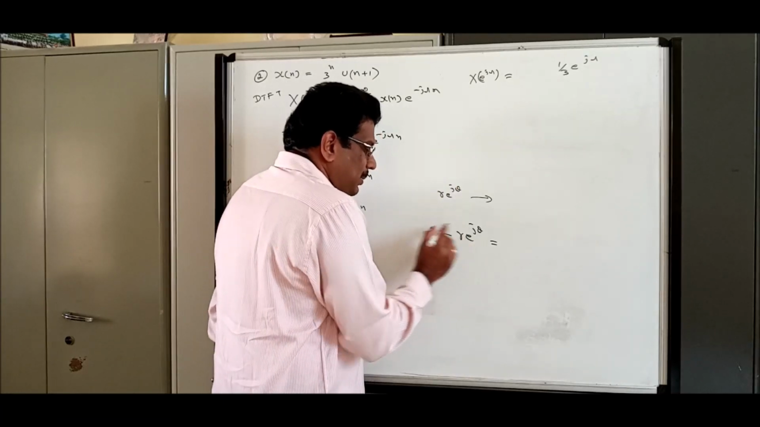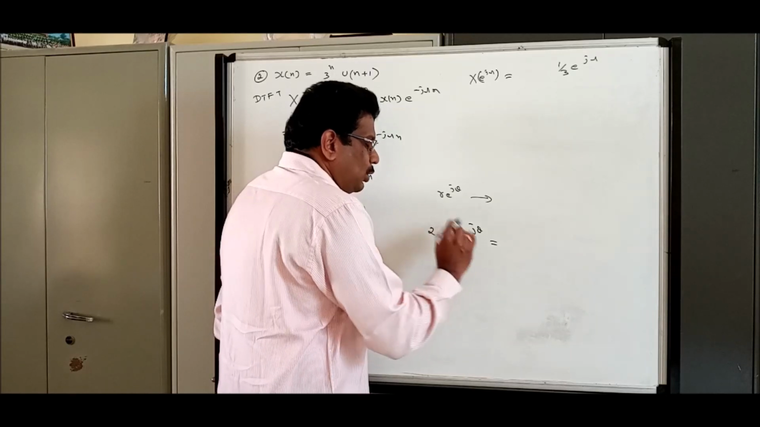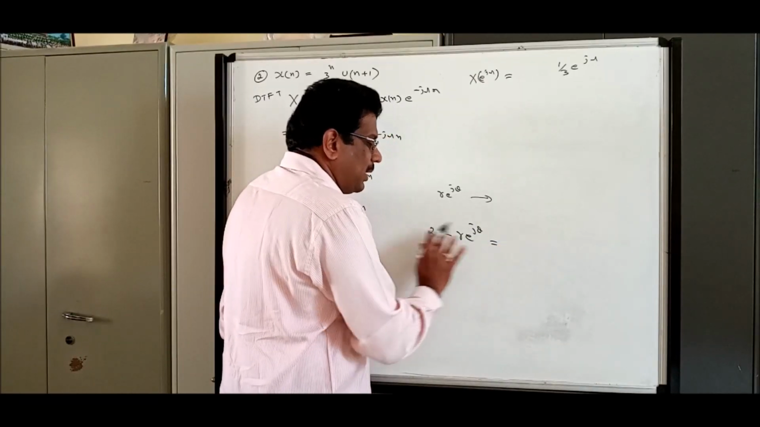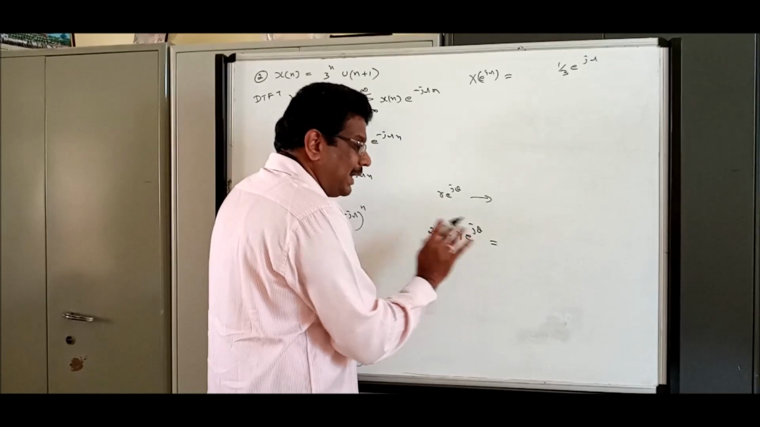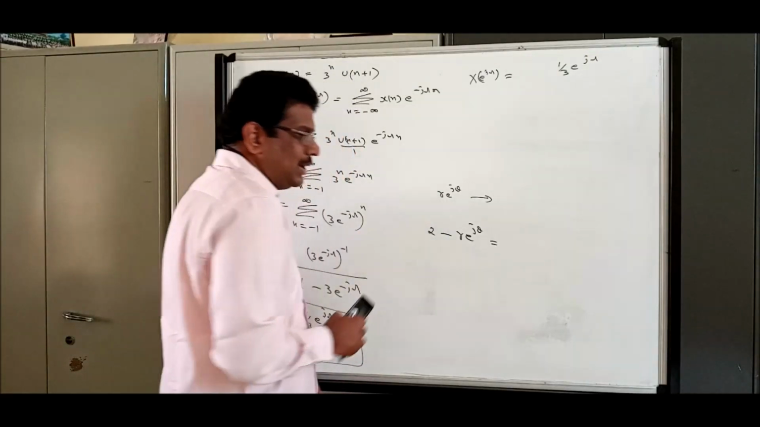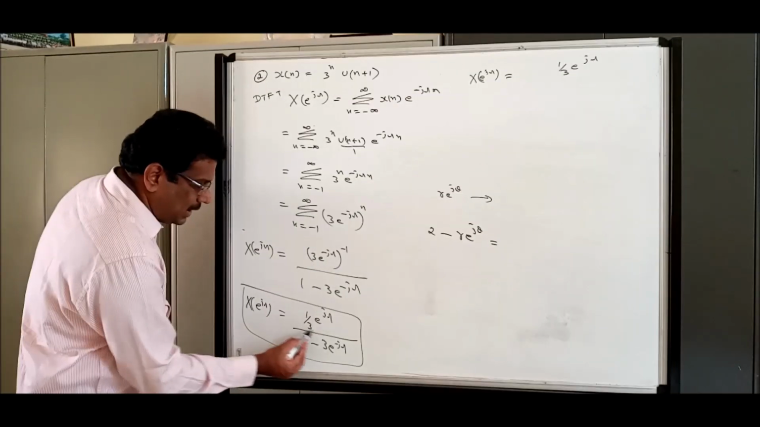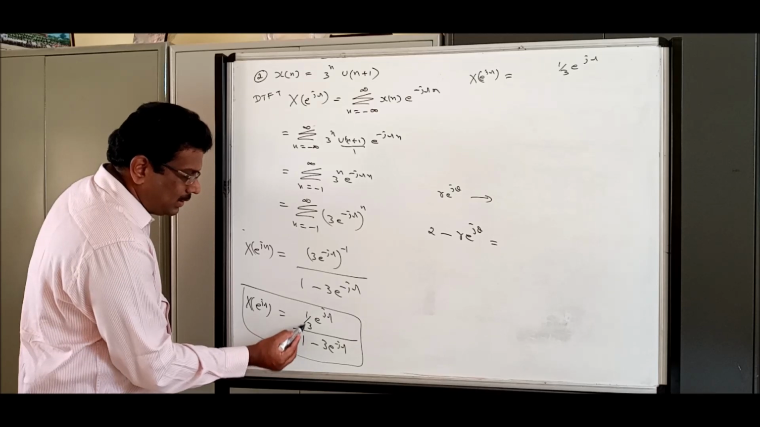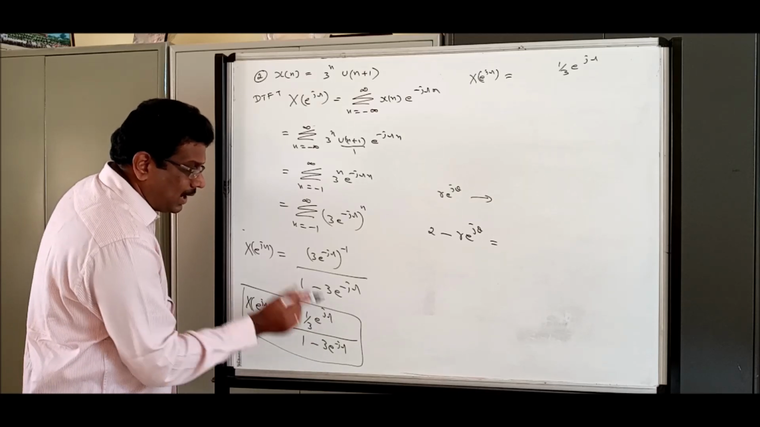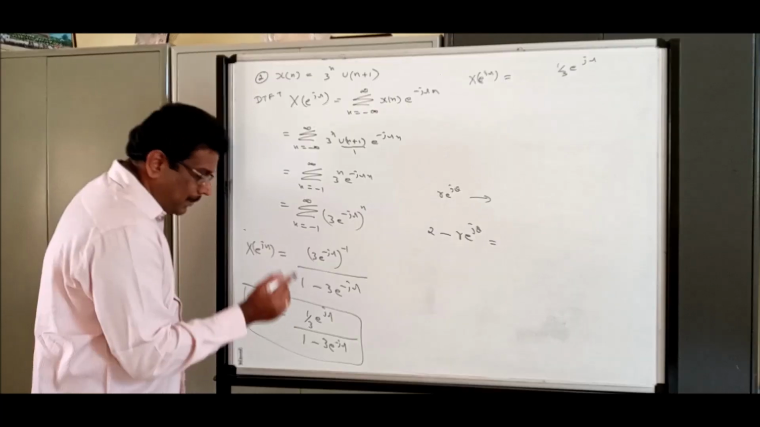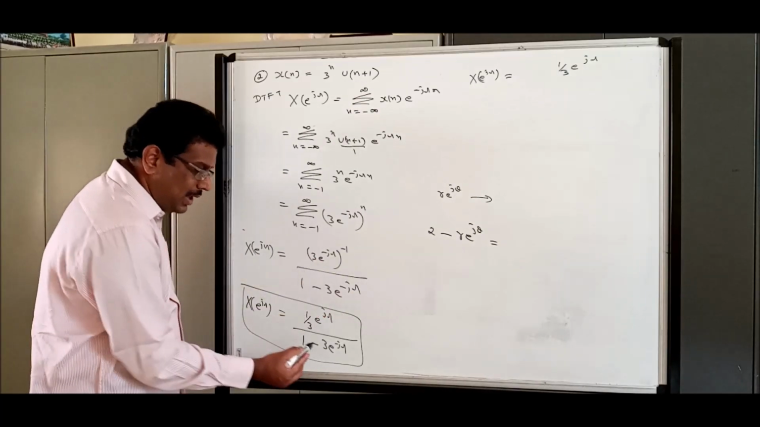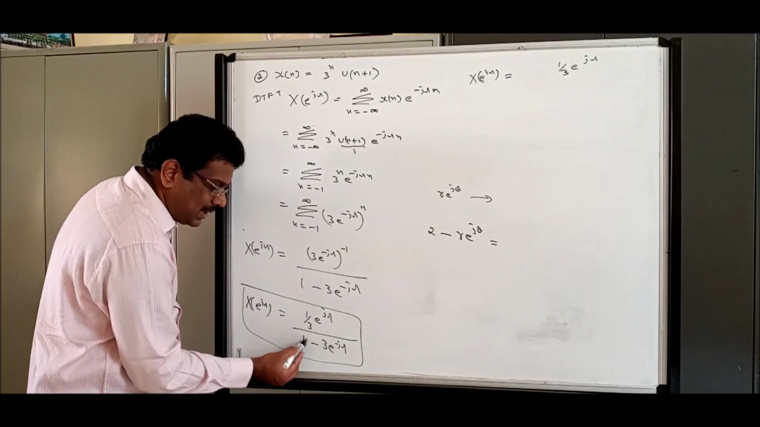In this term, because of these two, you should convert to rectangular form. Magnitude and angle are not directly visible. Please recall this. In this term, what is the magnitude? 1 by 3. What is the angle? Omega. Visible. Magnitude and angle are visible. Here it is not visible because of this 1.